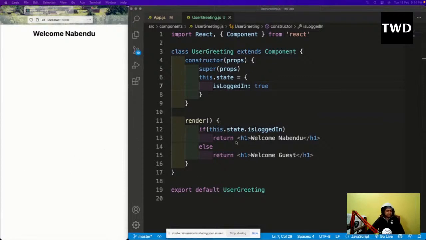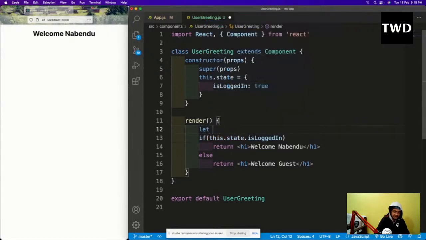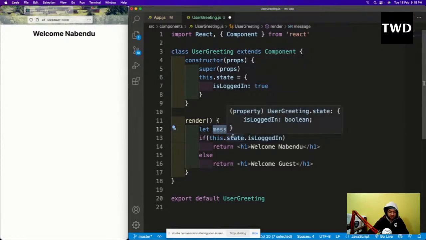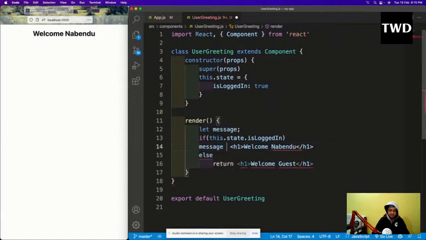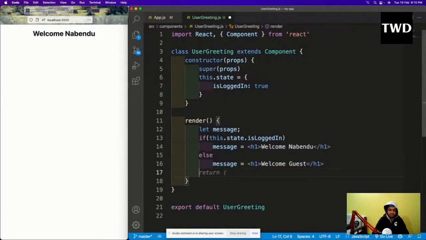instead of having a return multiple times, see, it is always told that you should not do return multiple times. It is not a good thing to do, and we're going to update it a bit. It is the same way, but what we are going to do here: let message, then message equal to this, and message equal to this, and then return.